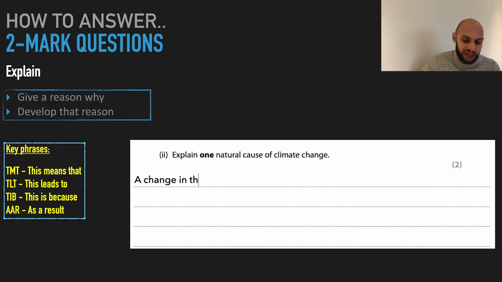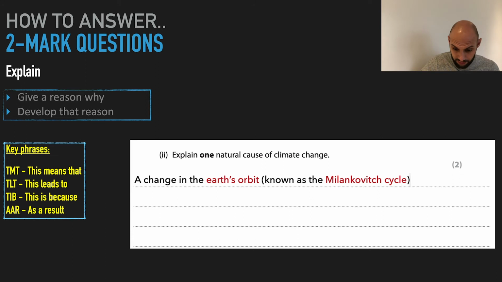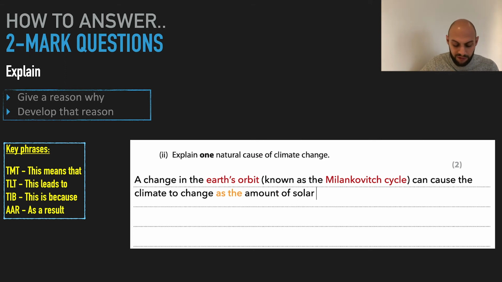A change in the Earth's orbit, known as the Milankovitch cycle, can cause the climate to change as the amount of solar radiation the Earth receives will vary.